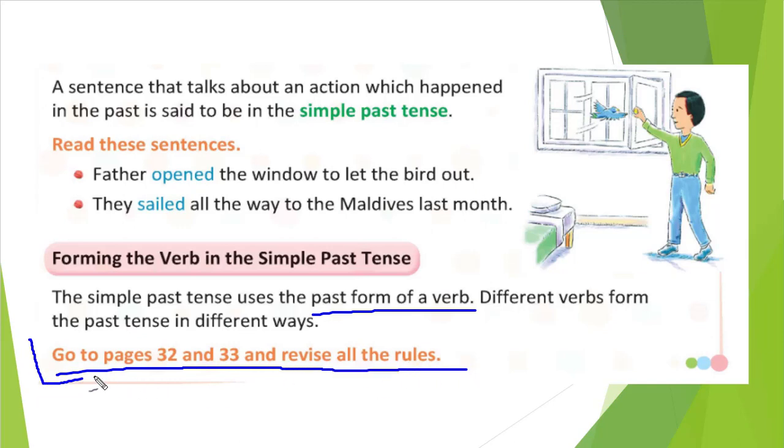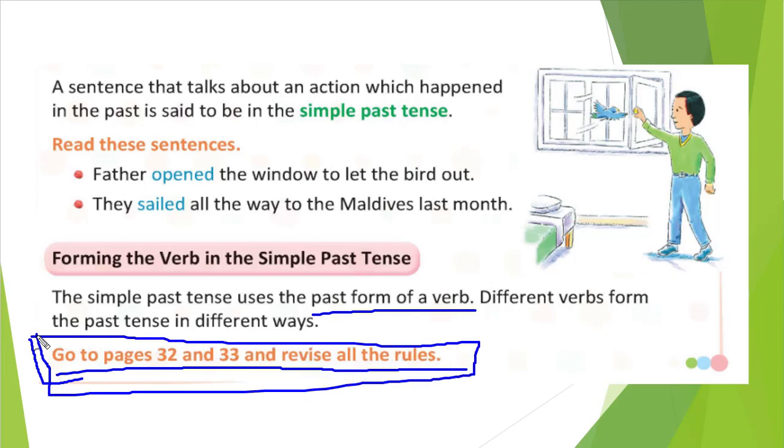We have already seen these while we discussed regular and irregular verbs. That time we saw how to form the simple past form of the verb. Simple past tense form of the verb, that we have already seen. So go to that chapter and revise it if you forgot the rules.